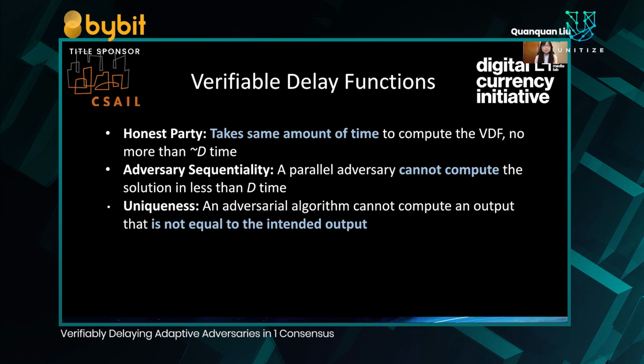Third, an adversarial algorithm cannot compute an output that is not equal to the intended output. This means that outputs are unique given a unique input. Finally, and this is very important, verification of the computation is fast. So if you have a solution to the VDF and you send the solution and its proof to everyone else, they can verify that you computed the VDF correctly in a very short amount of time.